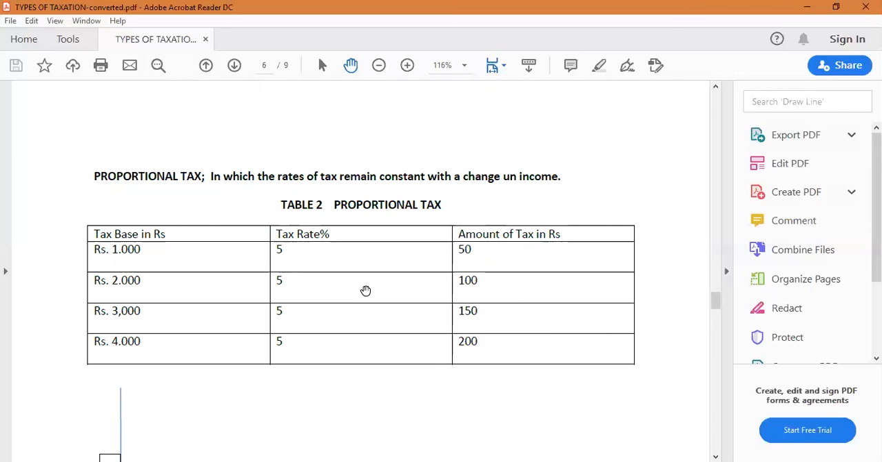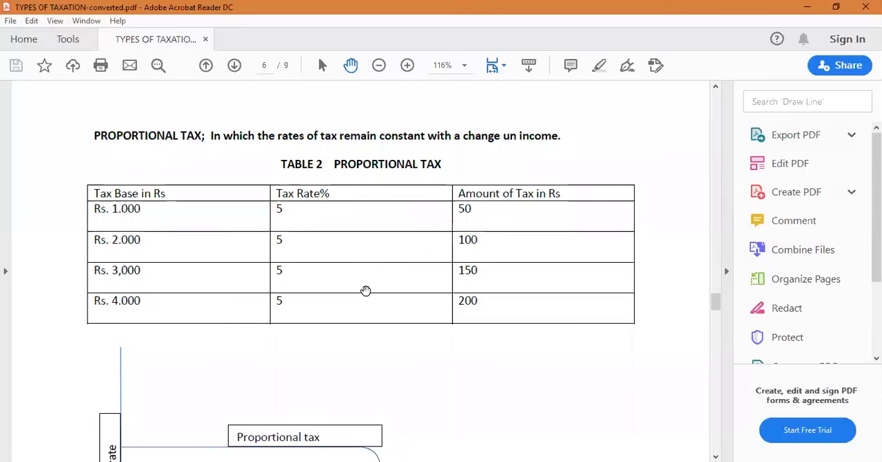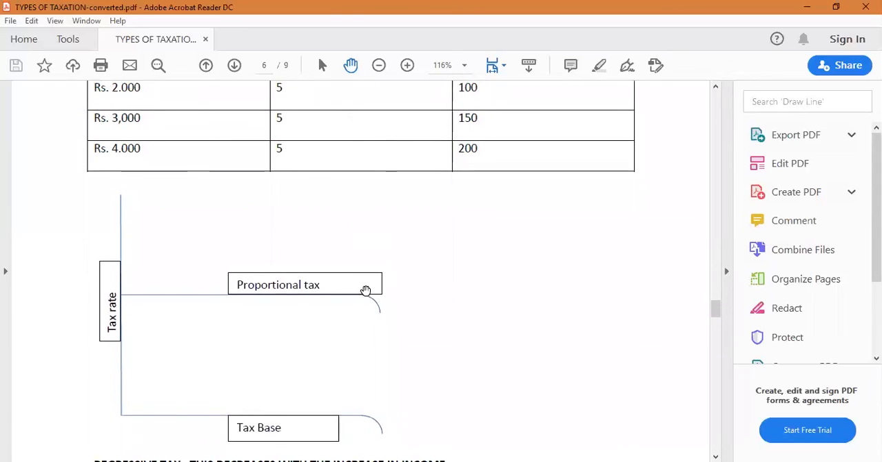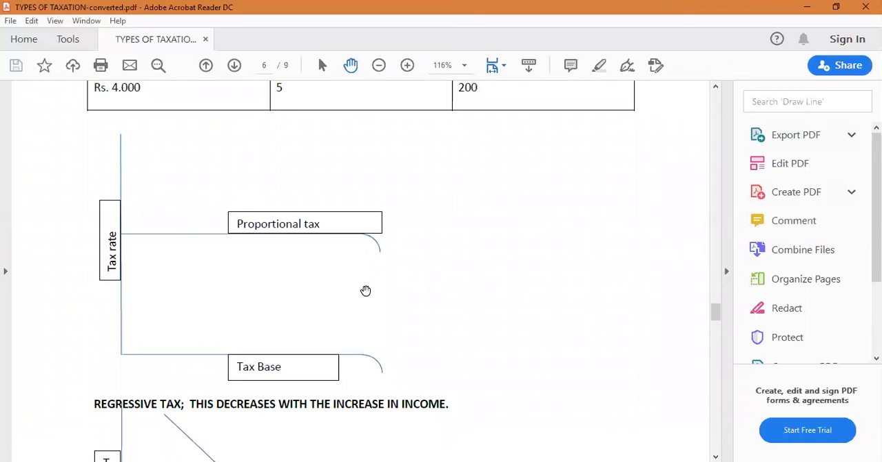The tax amount is also increasing proportionally, 50, 50, 50, like that. This is the proportional rate of taxation. Next, that is given in a simple diagram. If you plot the tax rate, here 10% or 5%, against the income of the taxpayer, we'll get a horizontal line because everything is at 10%. So for 1000, 10%, for 2000 also 10%, 3000 also 10%, 4000 also 10%. So it is a proportional rate of taxation.